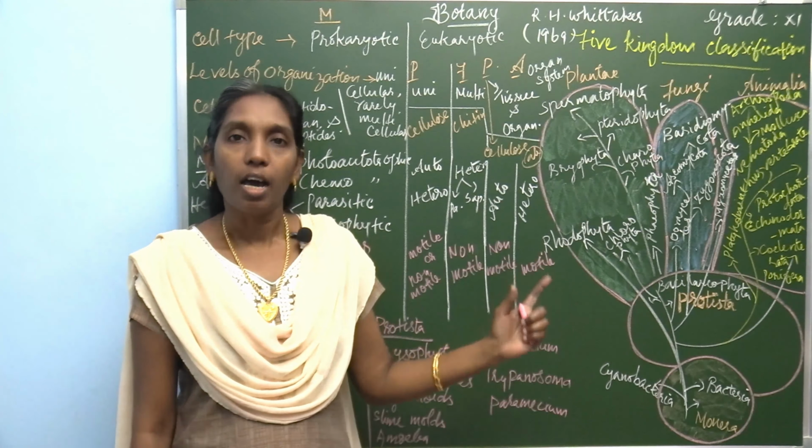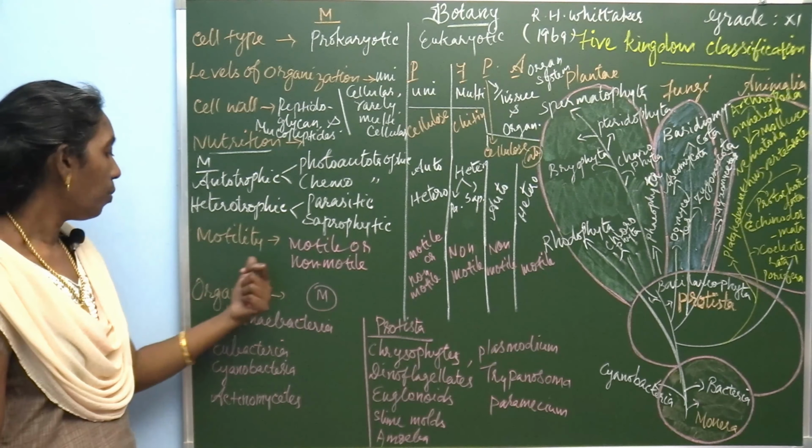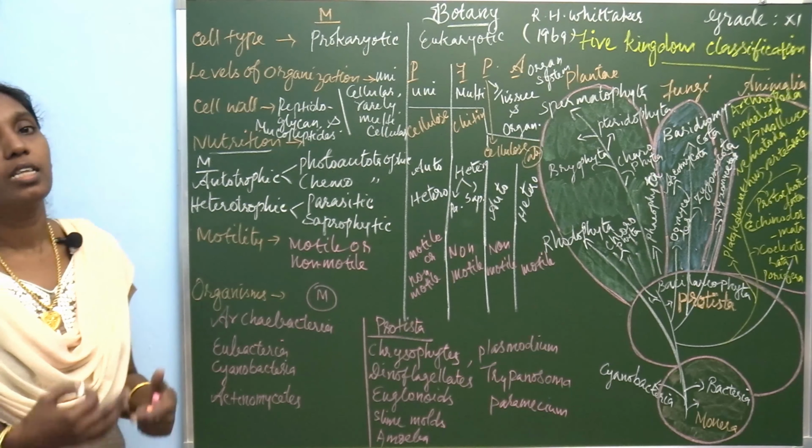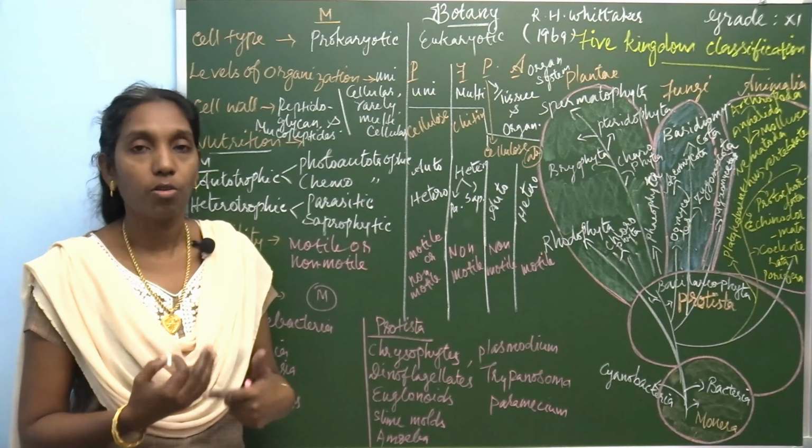First of all, he classified these 5 kingdoms based on characters like type of the cell, the levels of organization, cell wall formation, nutrition, motility and the examples. Finally, we are going to learn the examples. So one by one, let's see that.